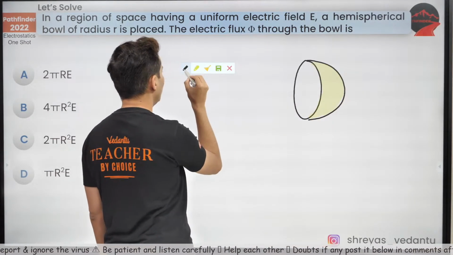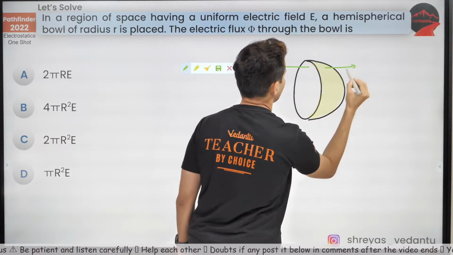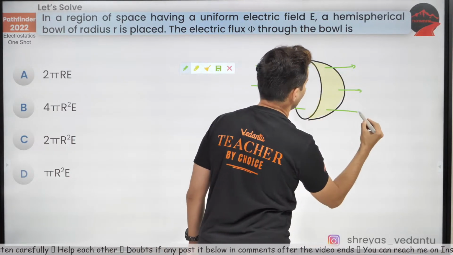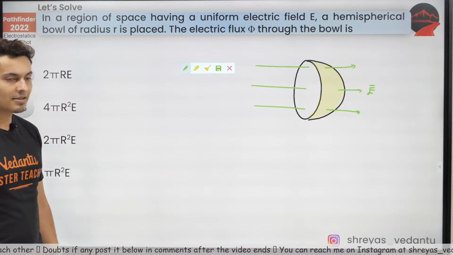Okay, so this is our bowl and our field is going to go like this, pierce this way. It's going to pierce like this. This is uniform field. Okay, what do you think is the answer to this question?